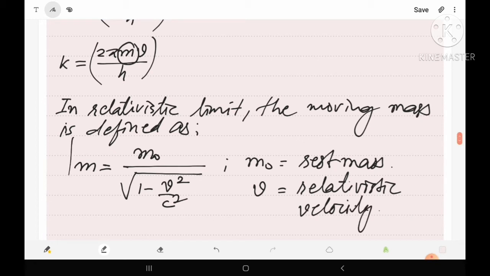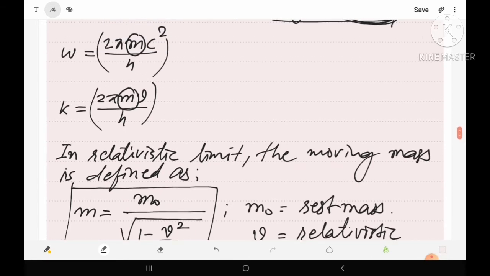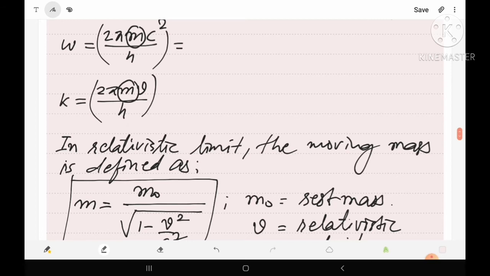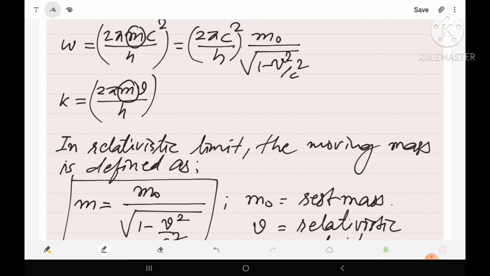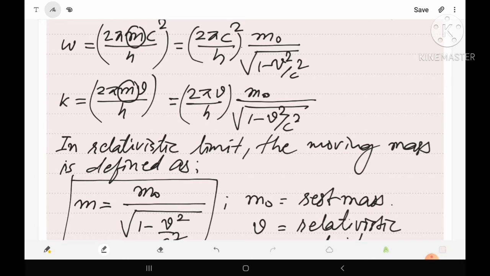So here, by using this relation of moving mass, let us modify omega and k. Here omega will be equal to 2 pi c square upon h as it is, and in place of m we have to substitute m naught upon under root of 1 minus v square upon c square. Similarly, in place of k, let us write 2 pi v as it is upon h, and in place of m we can write m naught upon under root of 1 minus v square upon c square.